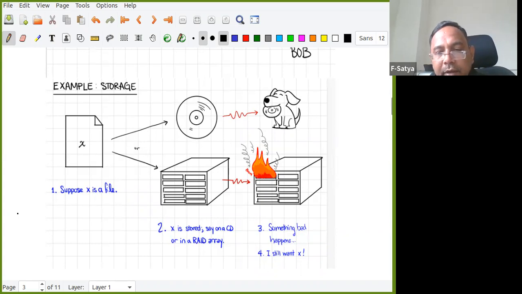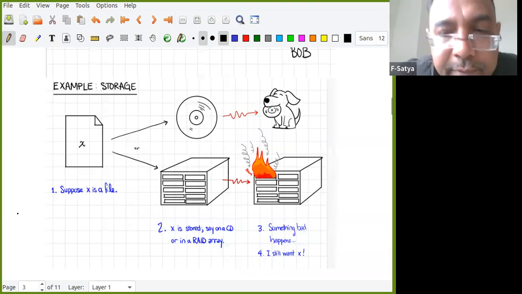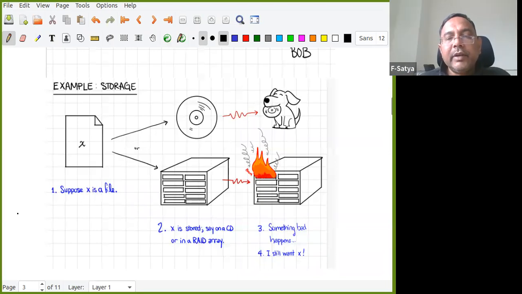Still I want to know X. So in storage also, we are not storing the data as it is. We are adding some extra bits so that even if something happens, I will get it. This is an example for storage where coding theory can be used.